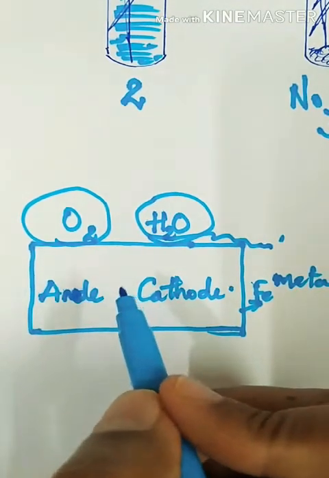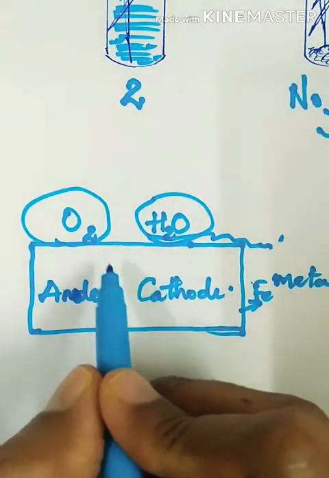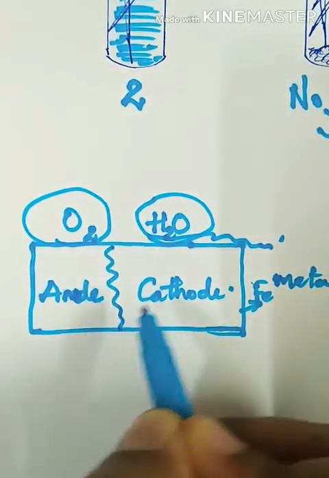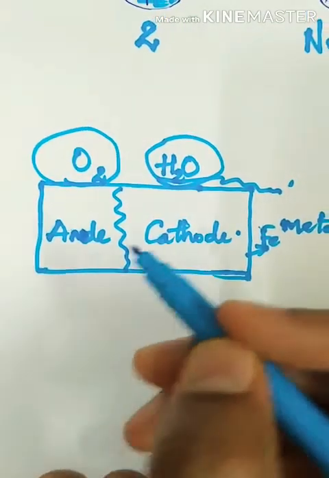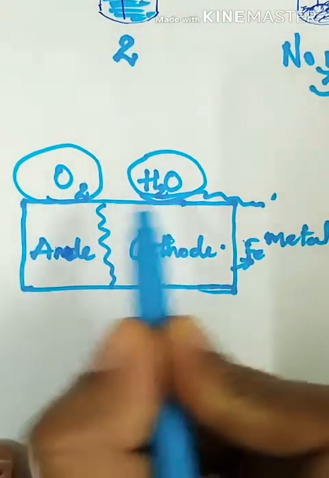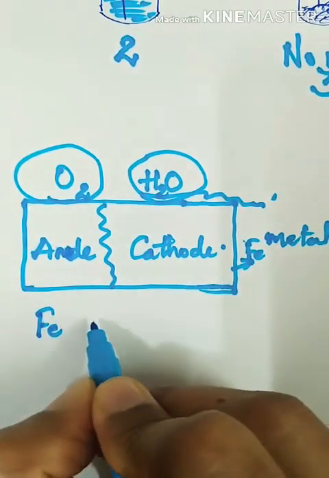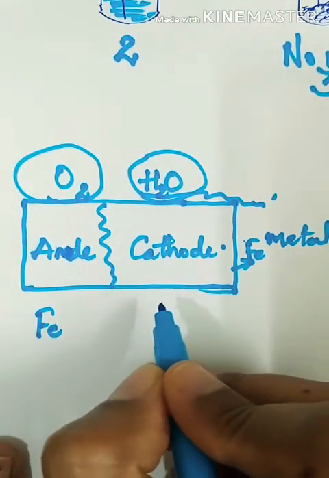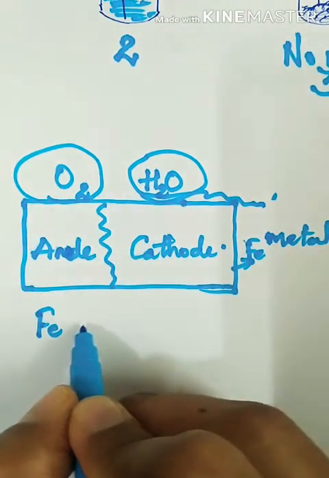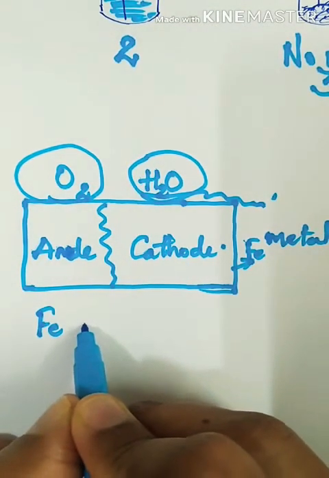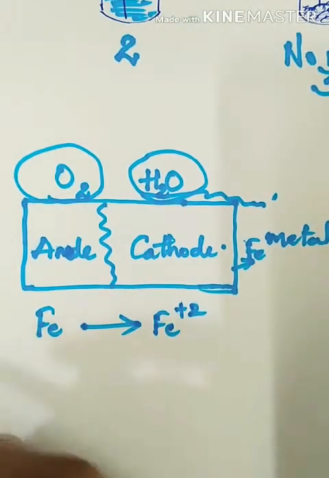How can this process be explained? This iron behaves like an anode in a certain area, whereas in another area it behaves like a cathode. In the presence of oxygen and water molecules, iron undergoes oxidation and you get iron in the form of Fe +2 ions.